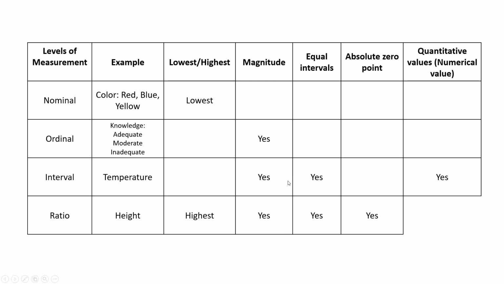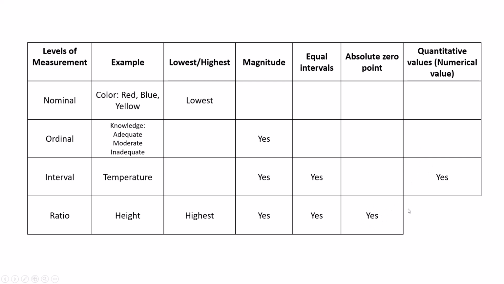And absolute zero is present. Ratio having absolute zero means there is nothing less than zero. Example, height: -1 centimeter height is not available. Height starts from zero, then 1, 2, 3, like that it will increase, but it will not go down below zero. -1, -2 is not possible. So that type of things we call ratio. That is what is called absolute zero. If a value starts from zero, then it comes under absolute zero.